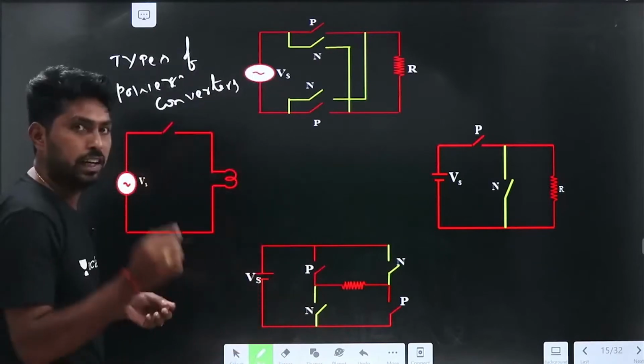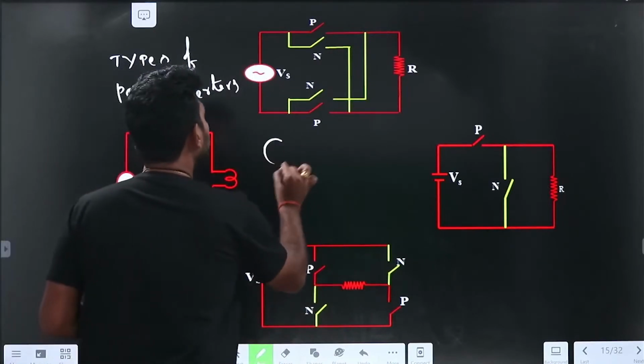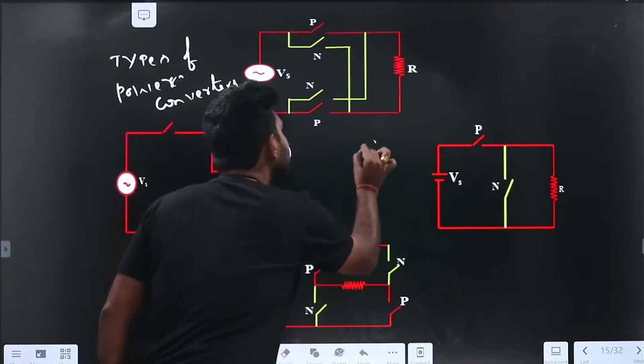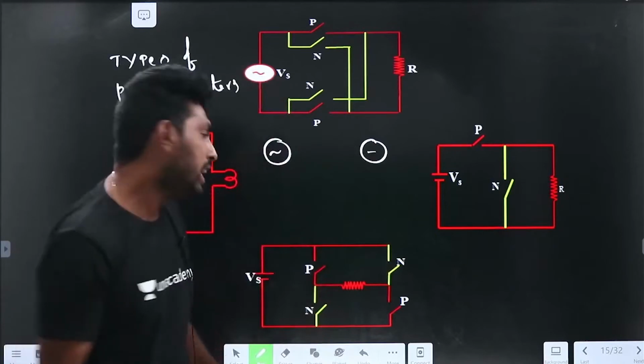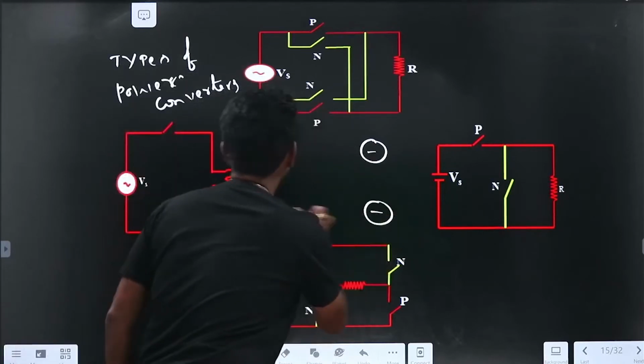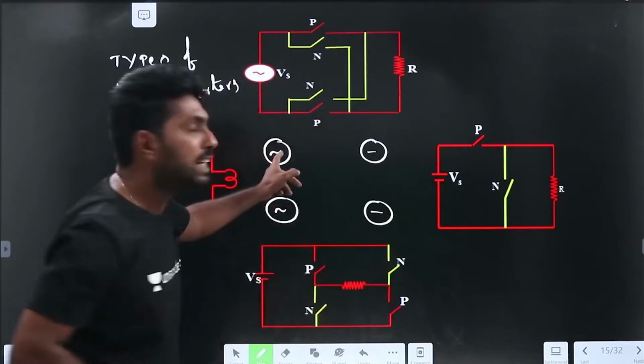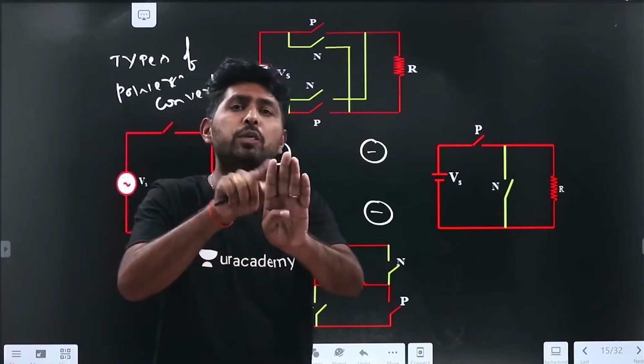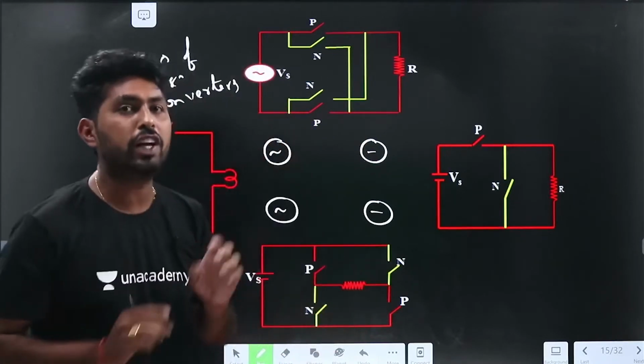Now let us start. Here we have an AC source. Let me take an AC source here, and a DC source here. Again I will take a DC source here, and again an AC source here. So this is an AC source and this is a DC source. There are 4 possible conditions of the power converters. What are all those we see?